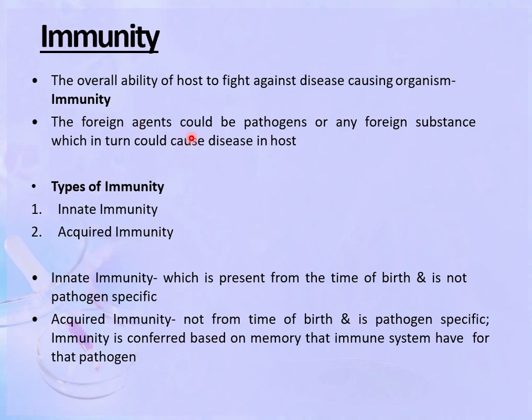The foreign agents could be a pathogen or any foreign substance which in turn could cause disease in the host. Immunity is of two types: innate immunity and acquired immunity. Innate immunity is present from the time of birth, and this immunity is not pathogen specific. Acquired immunity is not present from the time of birth and is pathogen specific. Immunity is conferred based on the memory that the immune system has for that pathogen.